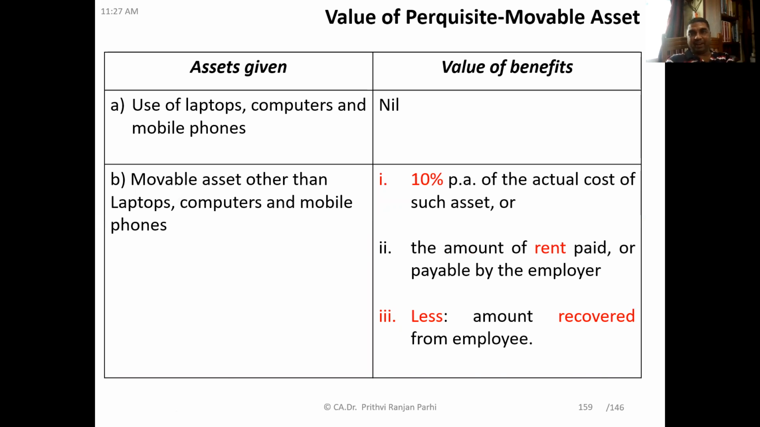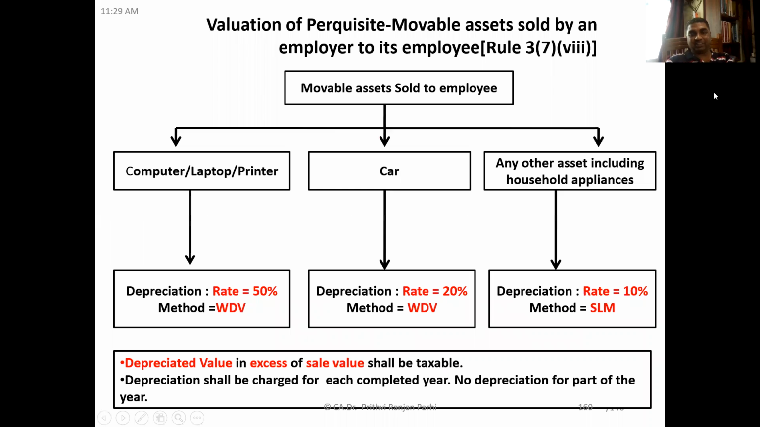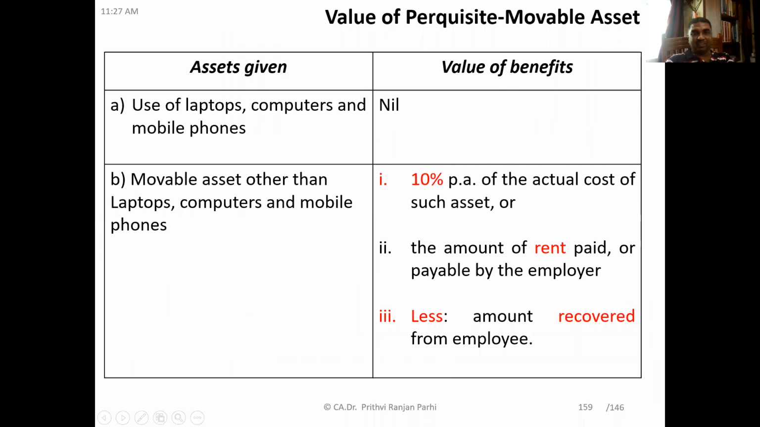And if some money is recovered, say it's a concessional facility, then the money recovered will be reduced. So for use of laptops, computers, and mobile phones, the value of benefit is nil. For movable assets other than those three things, it is 10% of the actual cost of such asset. If rent is paid, then that amount less the amount recovered from the employee.